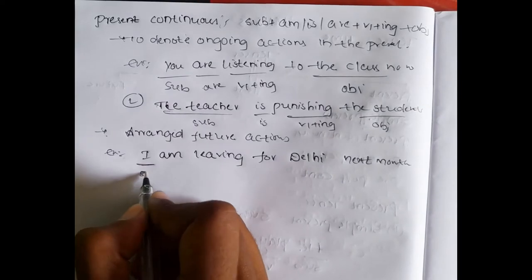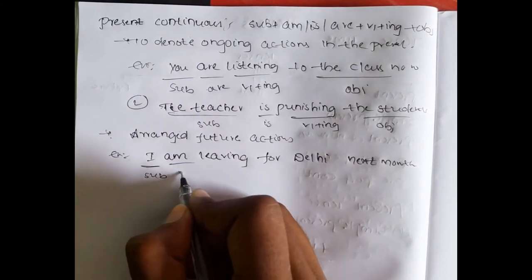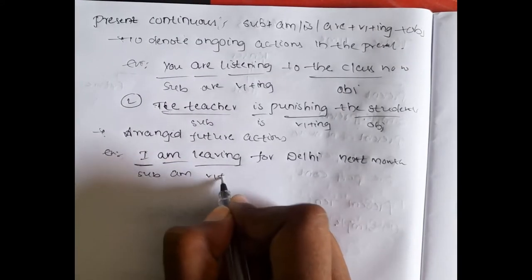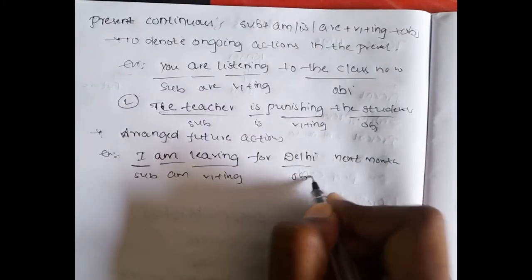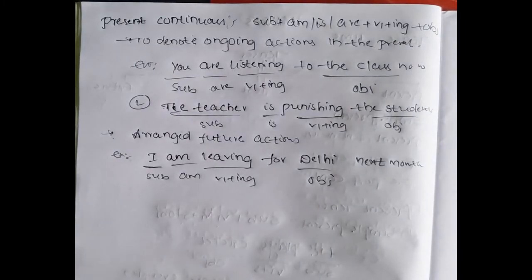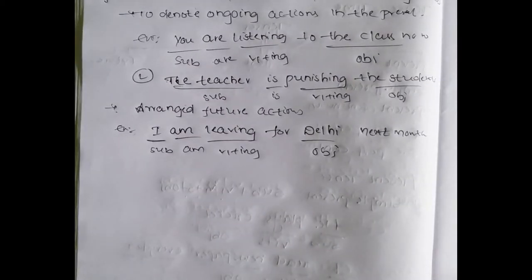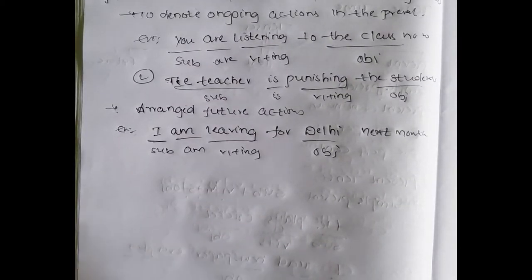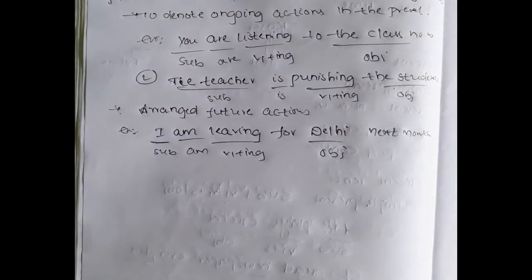See, subject, am, V1 plus ing, object, for all the arranged future actions. And also like the Prime Minister is visiting Telangana next week, that is also present continuous tense.